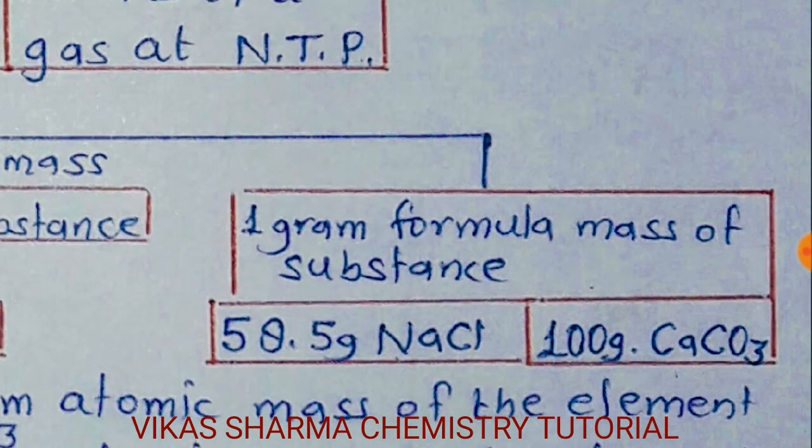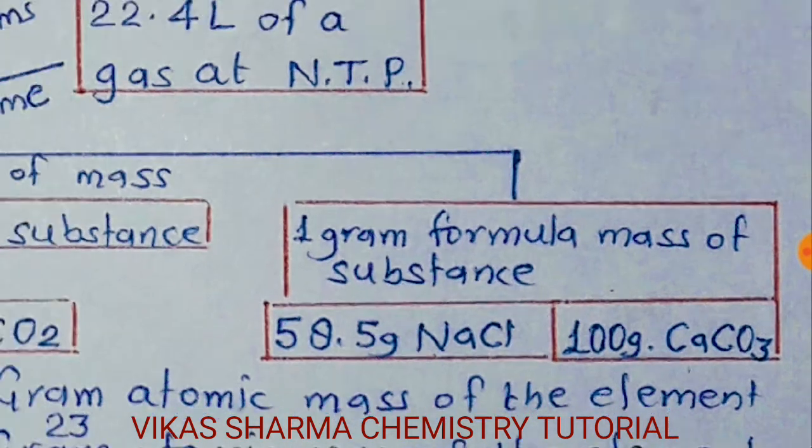Another example, calcium carbonate: 100 gram calcium carbonate is equal to 1 mole. It means 1 mole of calcium carbonate has 6.022 into 10 to the power 23 charged particles in it.